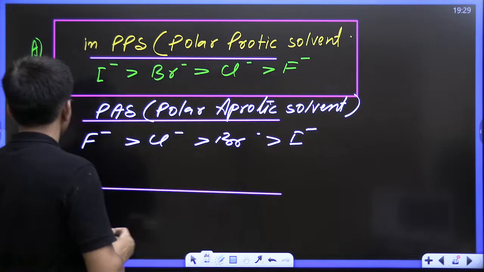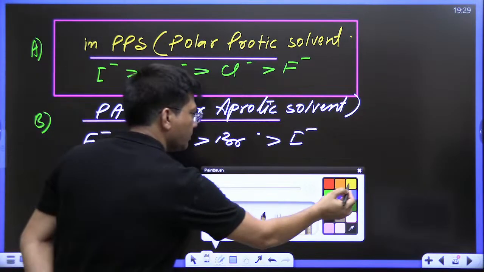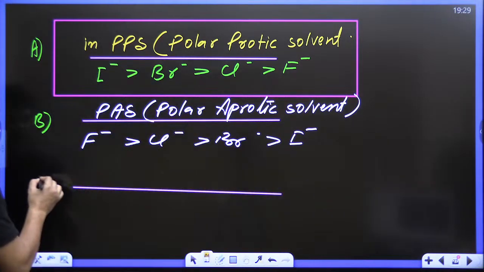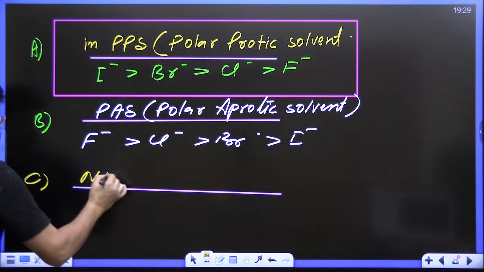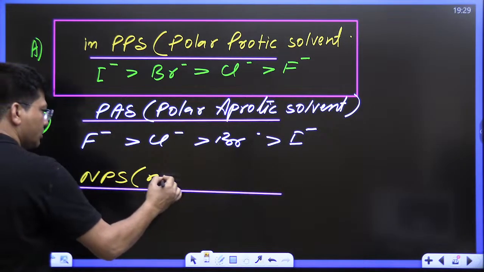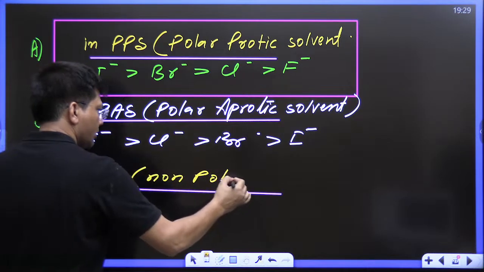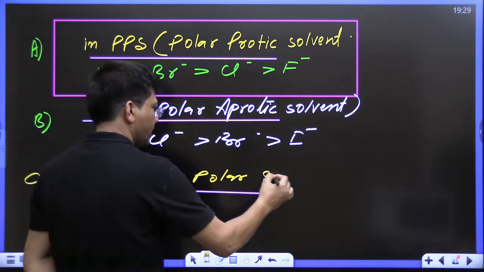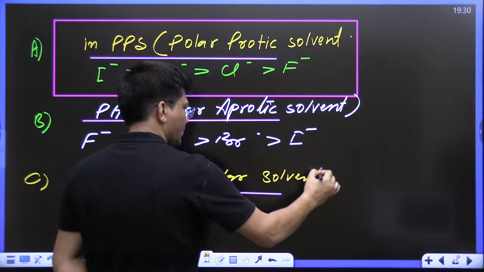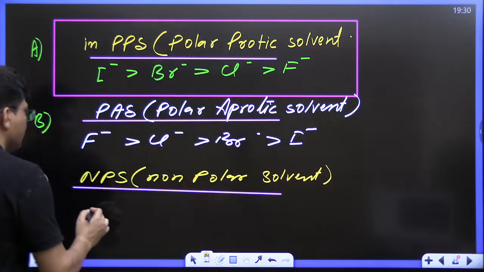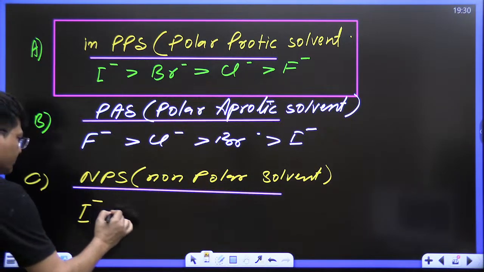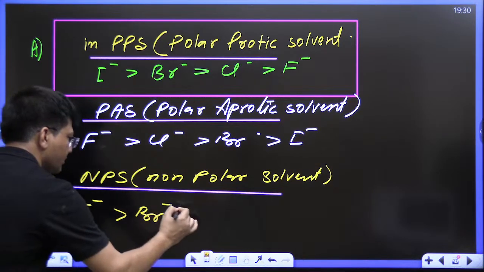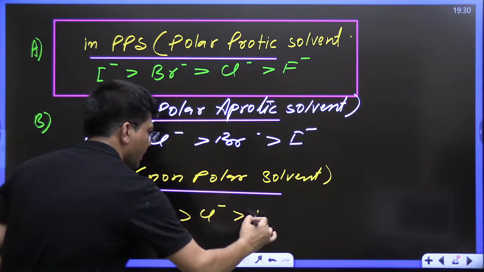Now if I talk about non-polar solvent, NPS, then the order is iodide is the best, then bromide, then chloride, then fluoride.